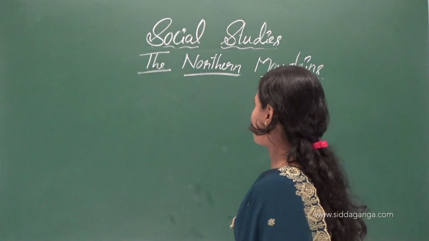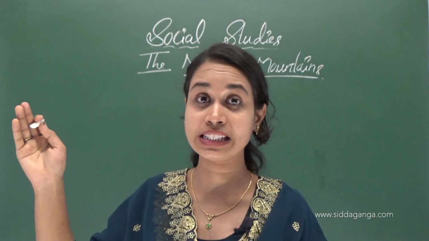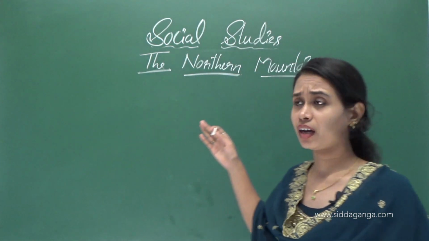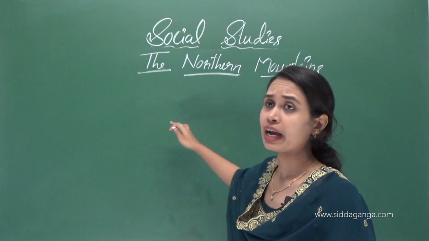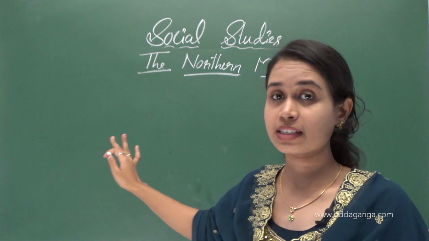In the northern part of the country we can see the Himalayas, and the Karakoram mountain ranges.